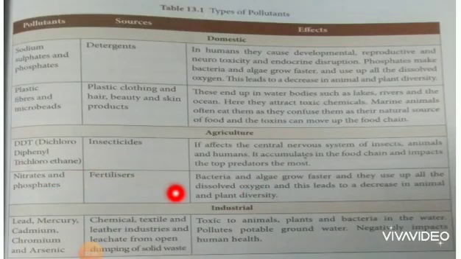Next, nitrates and phosphates. Sources: fertilizers. Effects: bacteria and algae grow faster and they use up all the dissolved oxygen, and this leads to a decrease in animal and plant diversity.